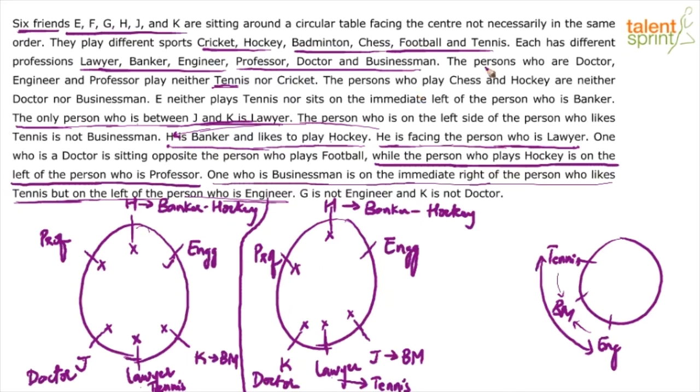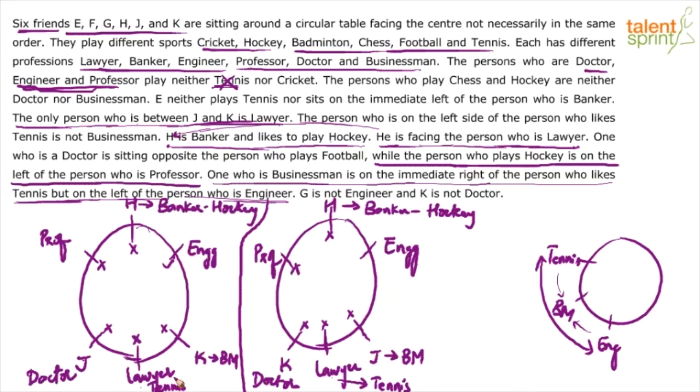The first point says the persons who are doctor, engineer, professor, doctor, engineer and professor play neither tennis nor cricket. Now tennis is already marked for lawyer, so let us not worry about tennis. But what we get to know here is doctor, engineer and professor will not play cricket. So doctor will not play cricket, professor will not play cricket, and engineer will also not play cricket. So the businessman has to play cricket, right? There is no other choice. Yes or no? Engineer, professor and doctor will not be playing cricket.